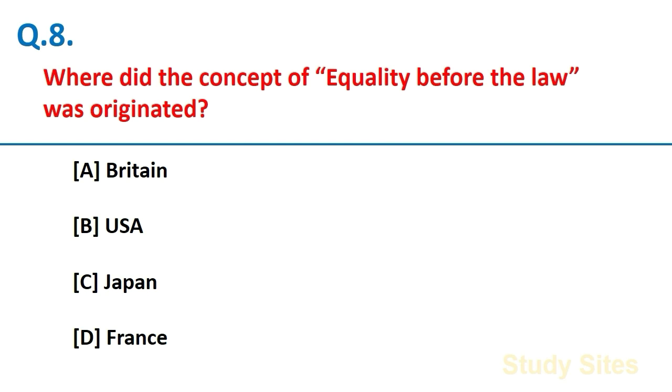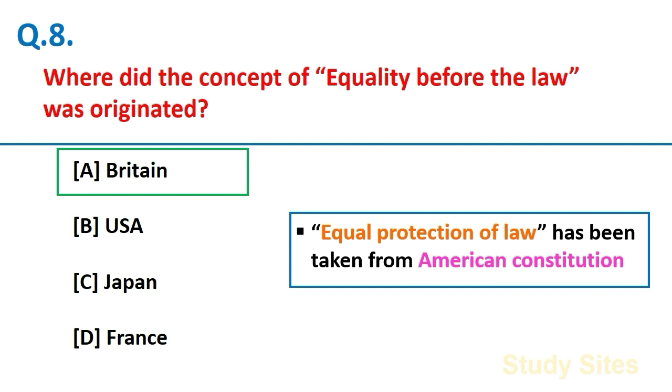Where did the concept of equality before the law originate? From Britain. Equality before the law was taken from British Constitution, and equal protection of law has been taken from American Constitution.